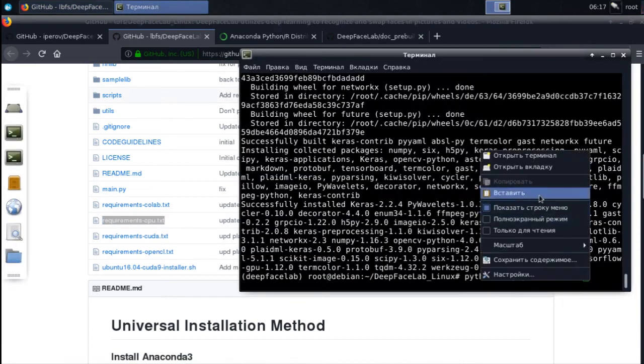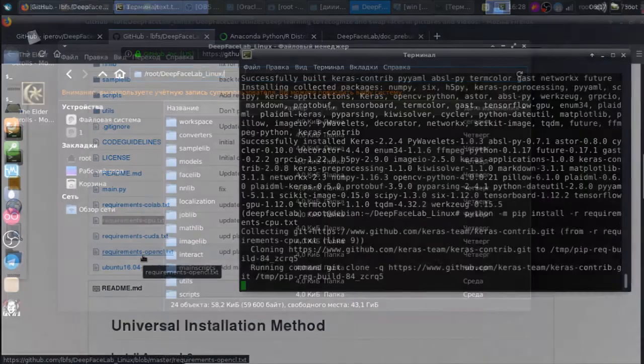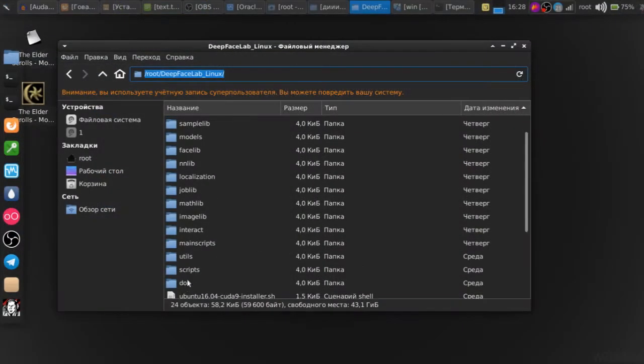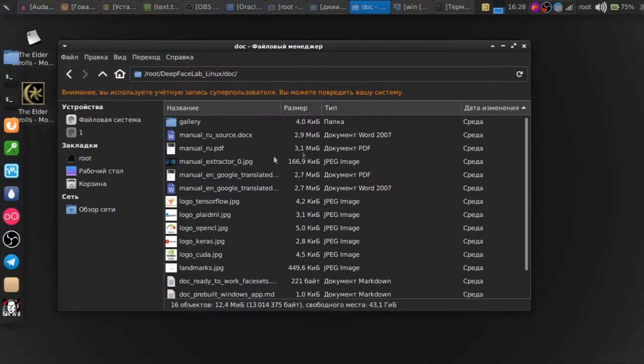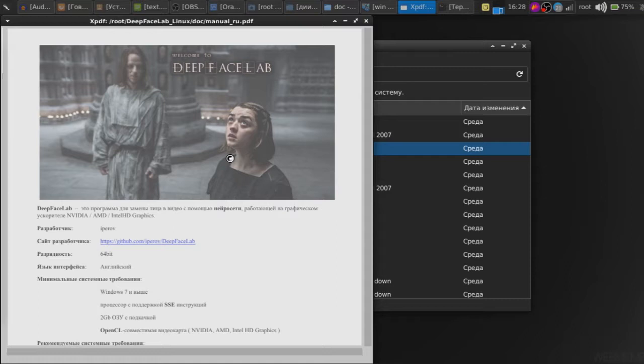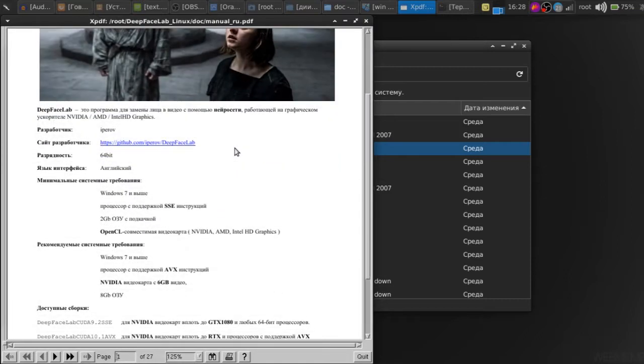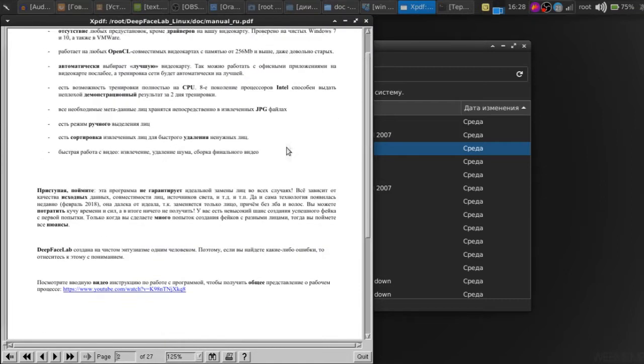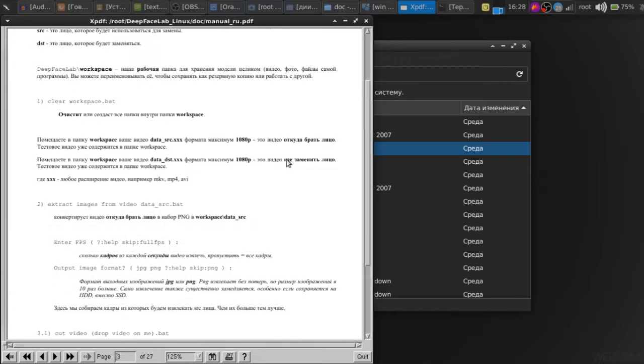After that, we go to the address where we cloned the DeepFaceLab repository. Inside the doc folder, you will find a PDF file where instructions for working with this neural network are set out in Russian. Open it and do everything according to the instructions. Here, it should be noted that the instruction is written for Windows. However, this is not so critical, and in the future, you will see that it is also valid for Linux.